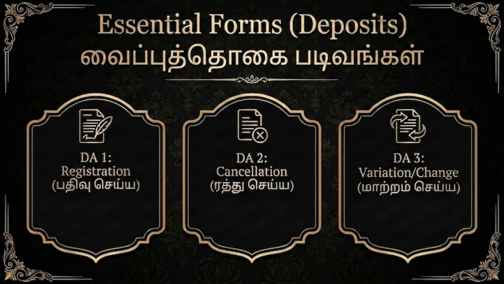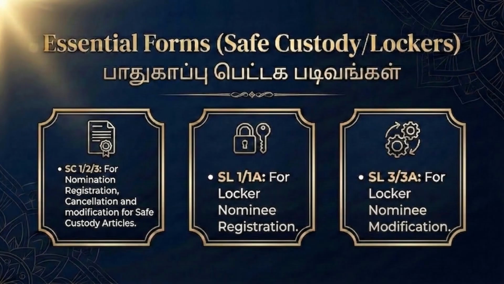Essential forms for deposits include DA1 for registration, DA2 for cancellation, and DA3 for variation or change in nomination. For safe custody and lockers, the essential forms are SC1, 2, and 3 for nomination registration, cancellation, and modification of safe custody articles. SL1 and 1A are for locker nominee registration, and SL3 and 3A are for locker nominee modification.